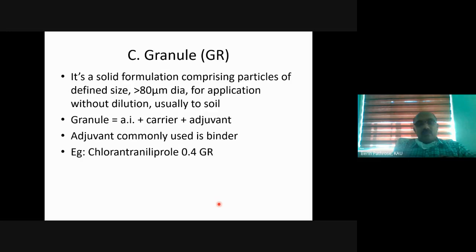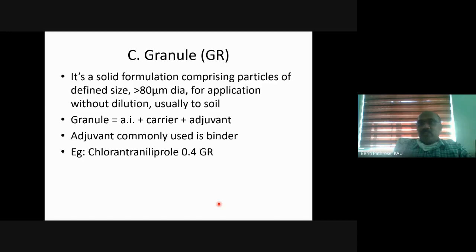Coming to the next solid formulation, that is granule. It is abbreviated as GR. This is one of the largest pesticide formulations available. The particle size is largest in granule. It is a solid formulation containing particles of greater than 80 micrometer diameter.